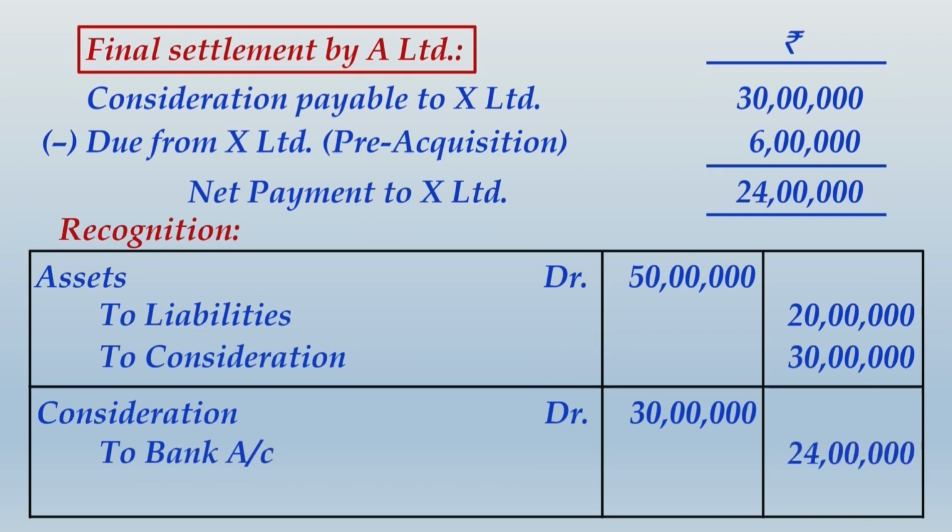So don't forget that if it was a liability in the books of X Limited, it must be receivable in the books of A Limited. That receivable has now been recovered for settlement of this consideration. As a result, the amount of the debtors or receivables which are existing in the books of A Limited will now be written off against this consideration. So final settlement entry will be what you find on screen.